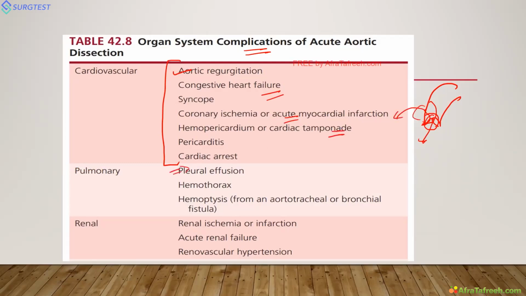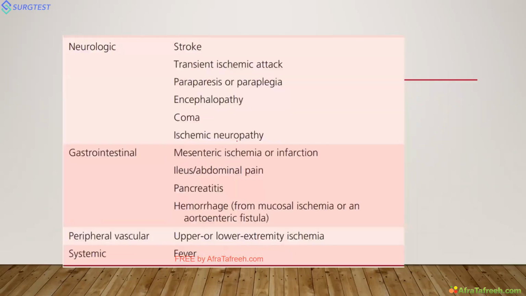It can rupture anywhere, causing pleural effusion. I told you already, renal ischemia, renal failure. Very important is stroke. Whenever the patient has a stroke, it is a very deadly prognosis. It can cause stroke, paralysis, paraparesis, coma, and ischemic neuropathy. One patient with aortic dissection recently presented with stroke in our ICU, but he recently died also. Aortic dissection is one of the big three of cardiology: aortic dissection, pulmonary embolism, and MI. So very high mortality is there.